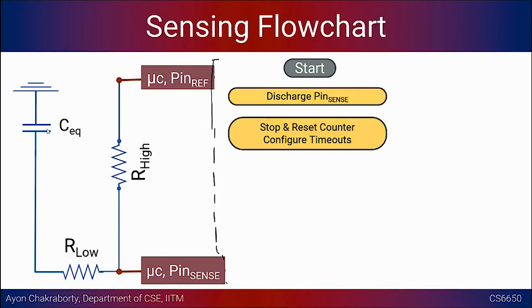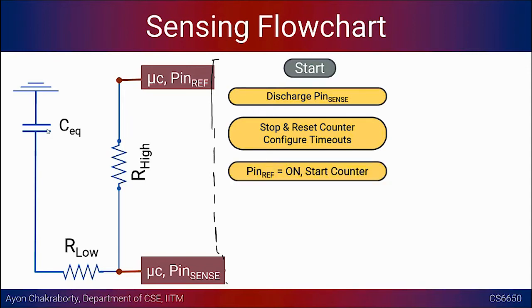We can configure some timeouts because whenever we have this kind of time measurement program that we want to design, there could be some kind of an infinite loop that we might run into, because the condition that we are basing our loop on is never satisfied. Okay, there are corner cases that could always happen, and for those we always have to have some timeouts. And if our counter value exceeds the timeout, we just want to break out, right? And then try it another time.